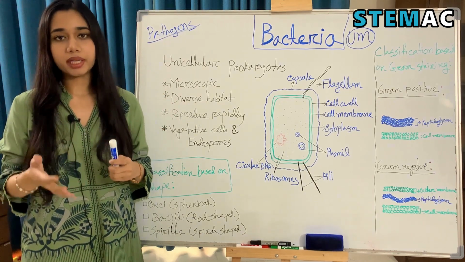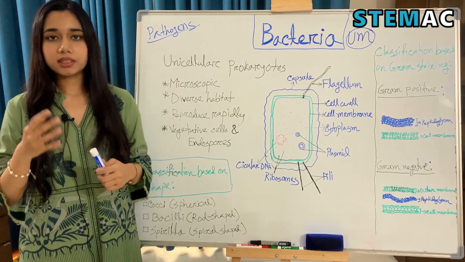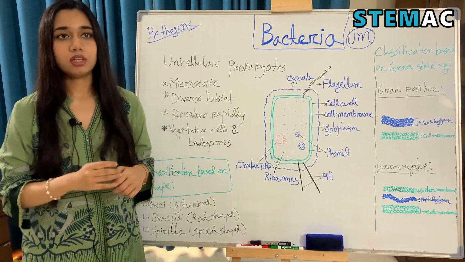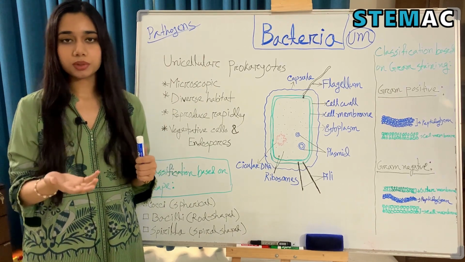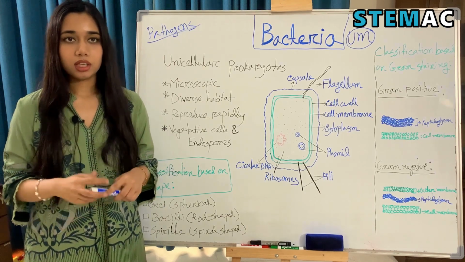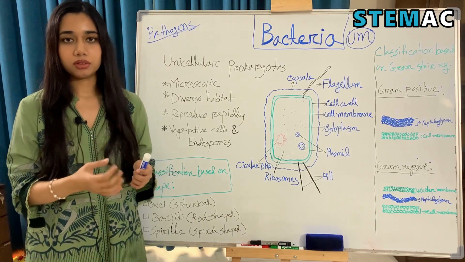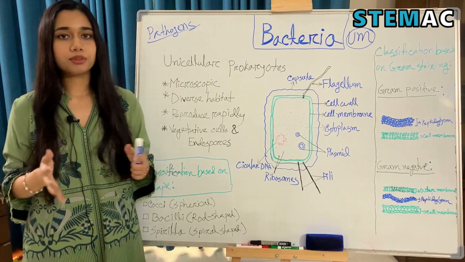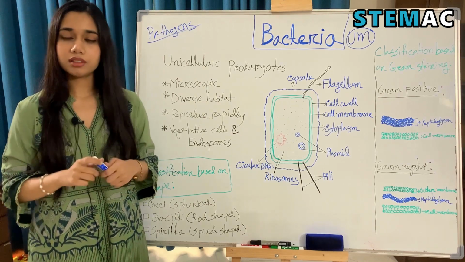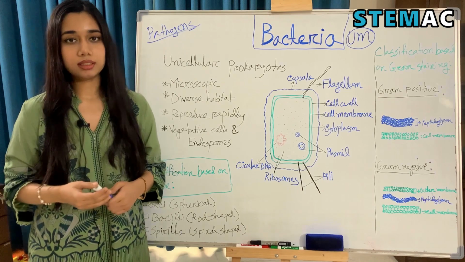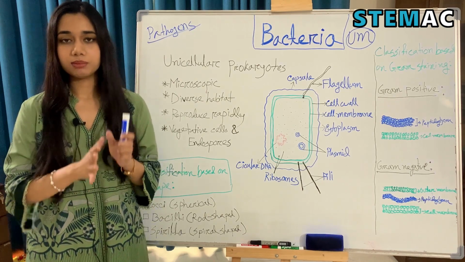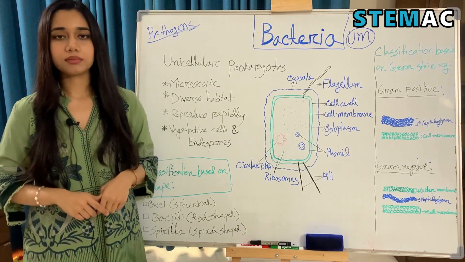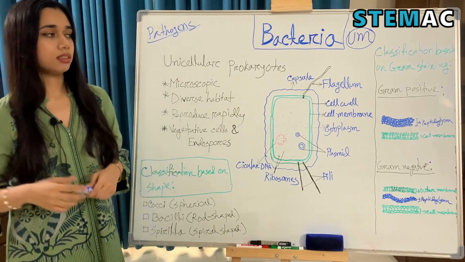So there are some bacteria that help us, like the bacteria that reside on our skin. They help to combat other harmful pathogens. Bacteria can also act as decomposers. They help in our digestion. They also play an important role in the nitrogen cycle, to fix nitrogen in the plant roots that the plant needs. So they are helpful in many ways. But there are some bacteria that can cause disease, like tuberculosis caused by Mycobacterium tuberculosis bacteria, cholera, salmonella, and so on. So what are bacteria actually?